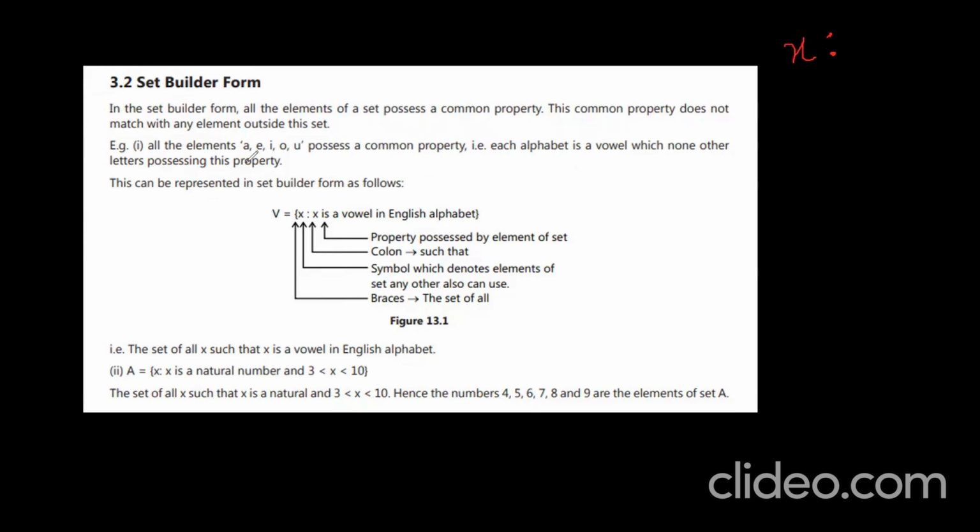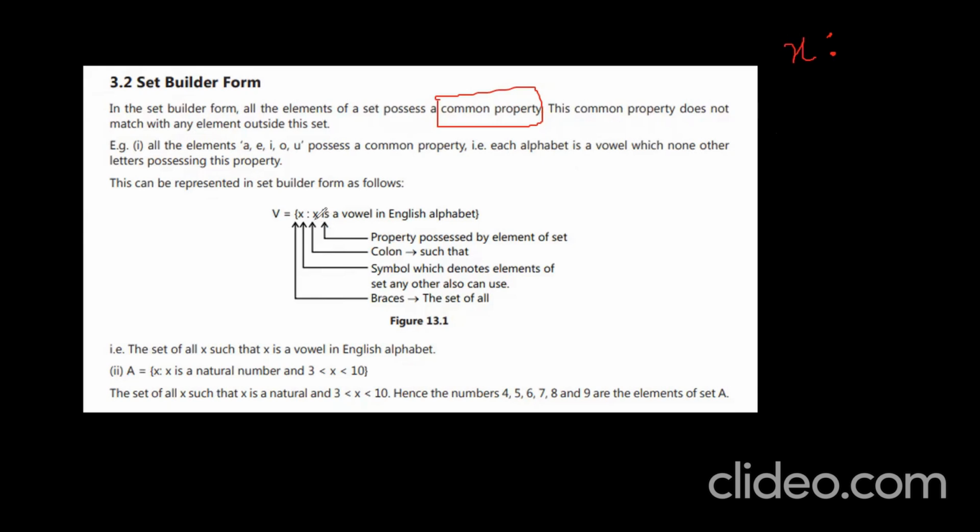You can observe it in the set builder form. All the elements of a set possess what kind of property? A common property. In set builder form, all elements possess a common property, and this common property does not match with any element outside this set. Now take the set of vowels.